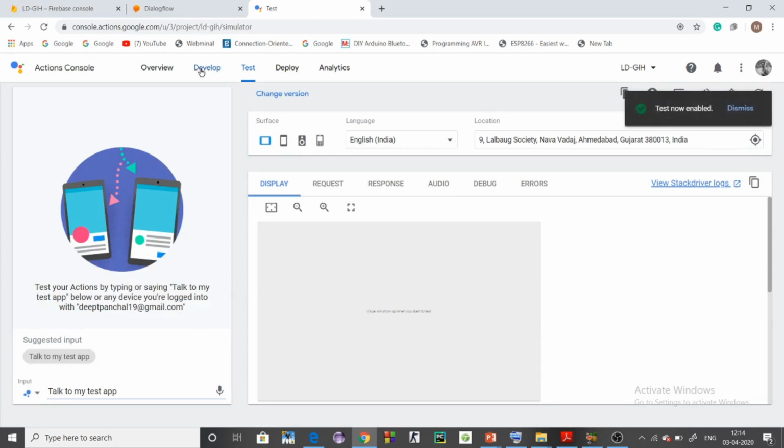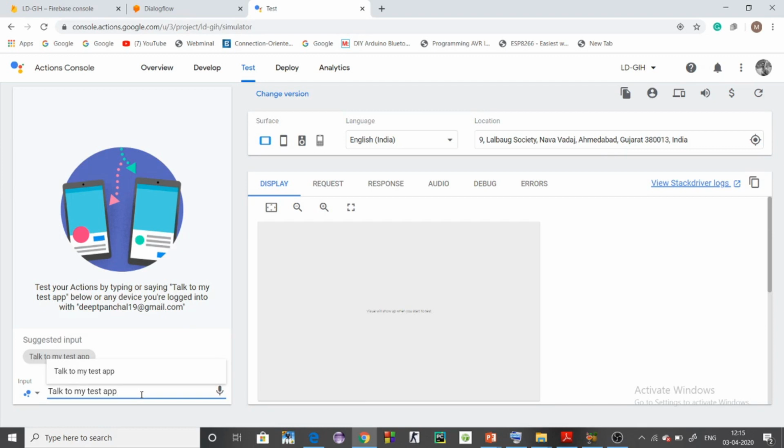Perfect. There is one more important thing which I want to explain: if you are using a Google Home device at your home, you have to invoke that particular Google Home device. We can invoke our Google Assistant on the mobile phone too, by saying OK Google, Cortana on Nokia phones, and Alexa on Alexa devices.